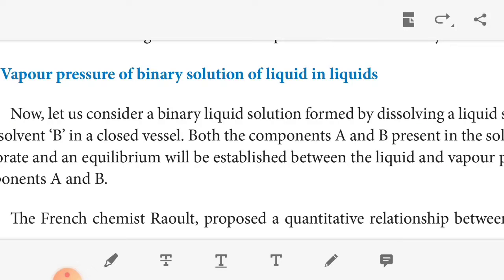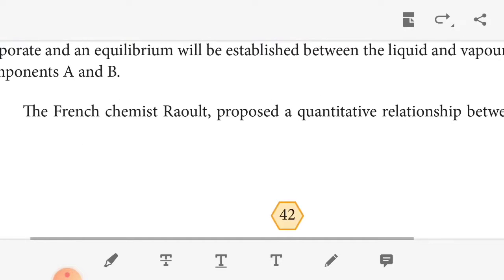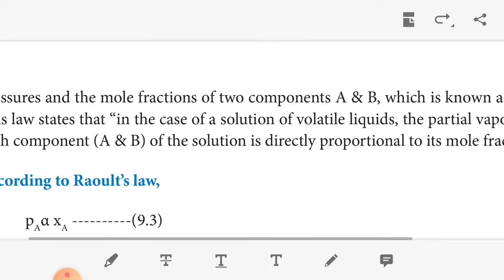Both components present in the solution evaporate, and an equilibrium is established between the liquid and vapor phase of components A and B. The French chemist Raoult proposed the relationship between the vapor pressure and mole fraction of the two components A and B. Raoult's law says that in a solution of volatile liquids, the partial vapor pressure of each component is directly proportional to its mole fraction.